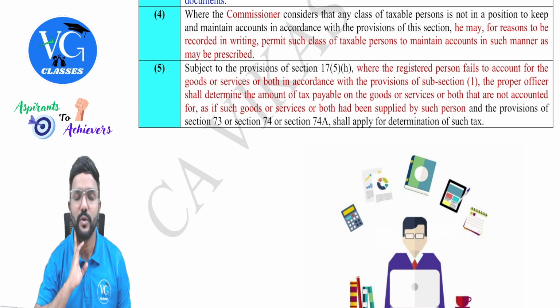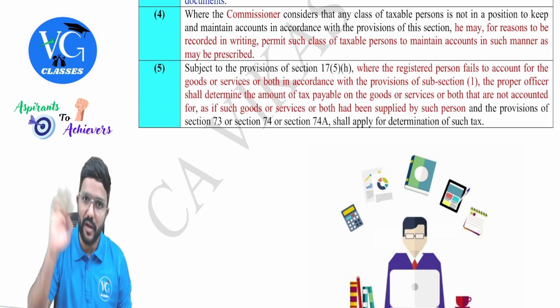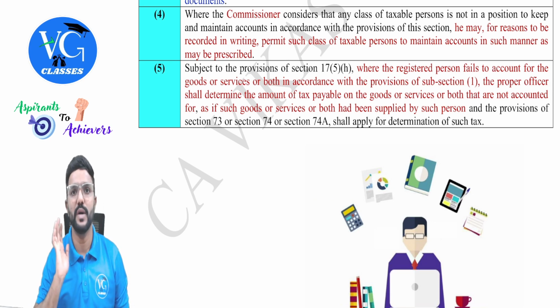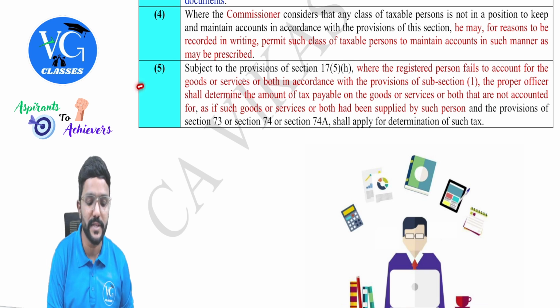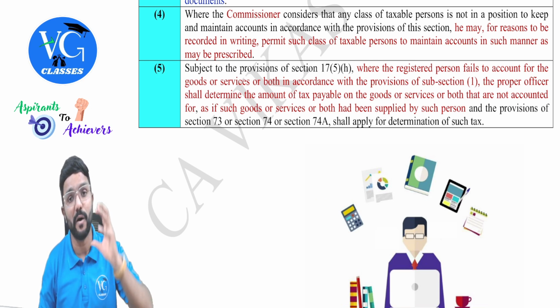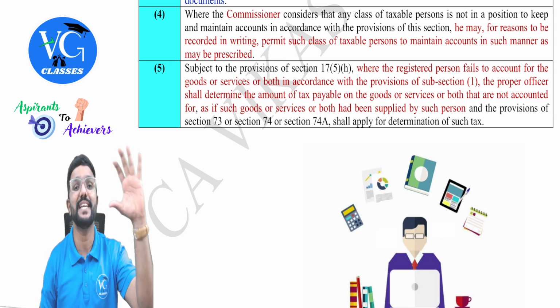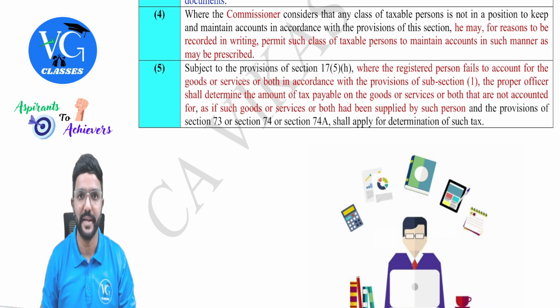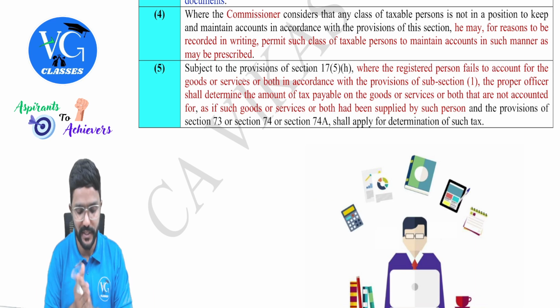Maybe it is lost. Is it so? Can you take that exemption or benefit? No, no. If it was lost, then he should have recorded it in the books already. If he has not recorded, then section 35 subsection 5 gives the power for the proper officer to declare that whatever goods have been lost, consider it as a sale or outward supply, and the registered person has to pay tax on it as if it is a supply, guys. Got it? Yes, sir.